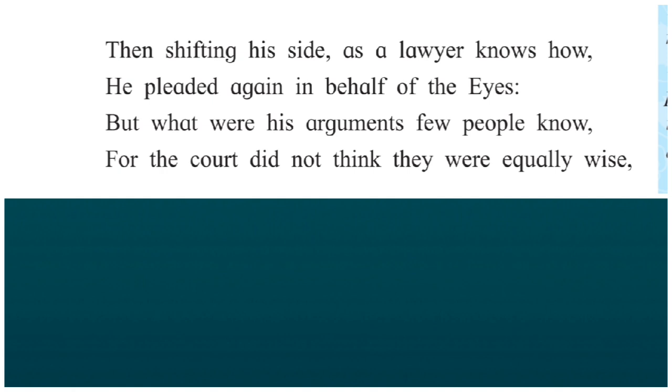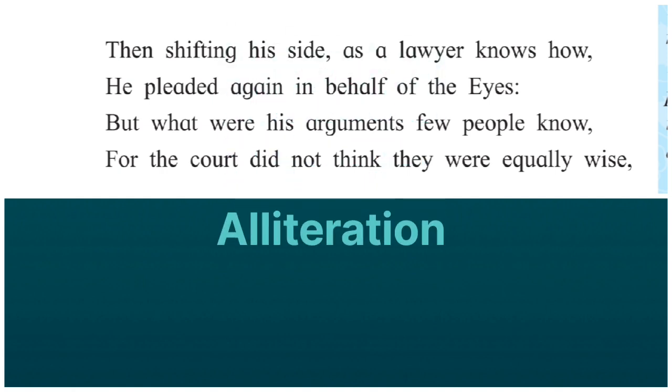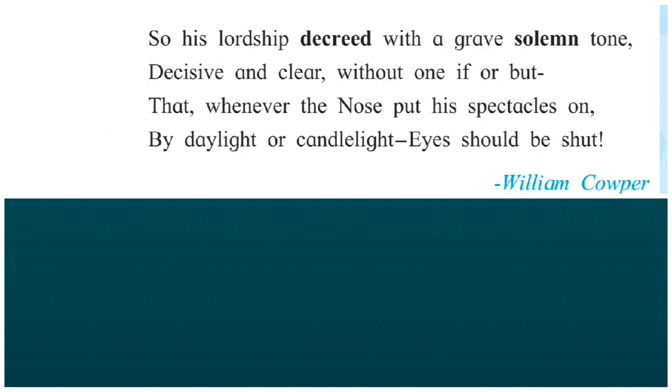The figure of speech is alliteration, as the sounds "the" and "were" are repeated twice for the musical effect. Next line. "So his lordship decreed with a grave solemn tone." Again the figure of speech is tautology. Here we find two different words having the same meaning, that is "grave" and "solemn". They both have the same meaning.